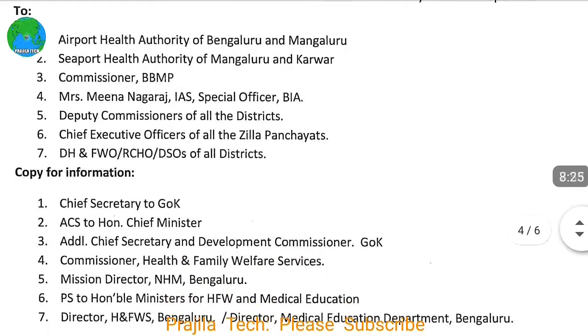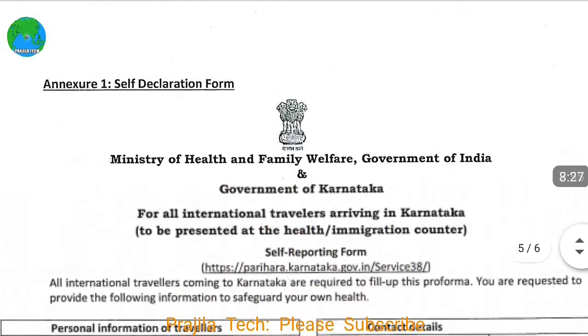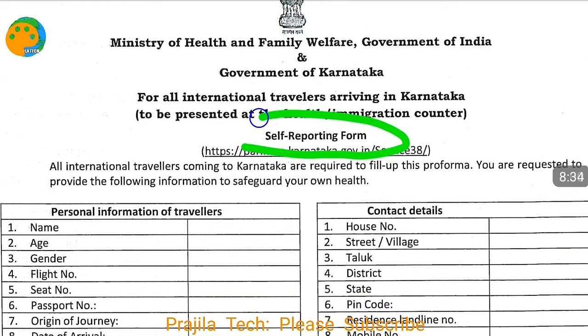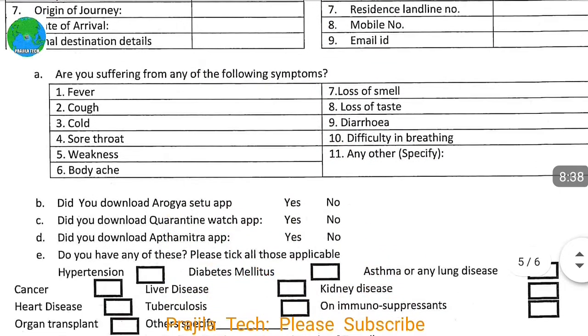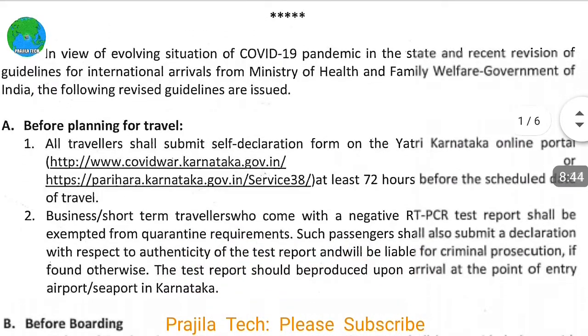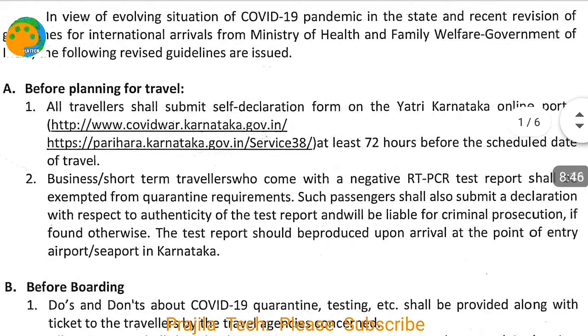So these are the main things. You read through this later. Let us not waste time on this. So if you scroll down, you can see that self declaration form. This is the form, we are going to fill it online. You might be given a hard copy, something like this. Just have a note of this in the airport, and you might need to fill it again. So let us quickly see what are the things again with the links.